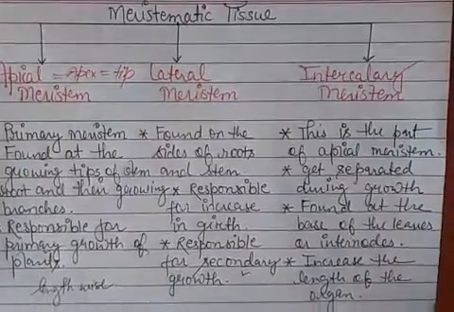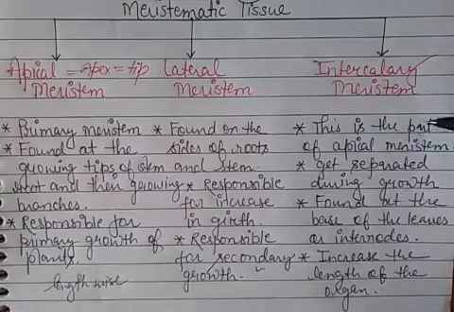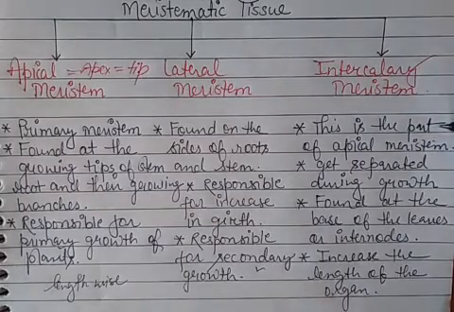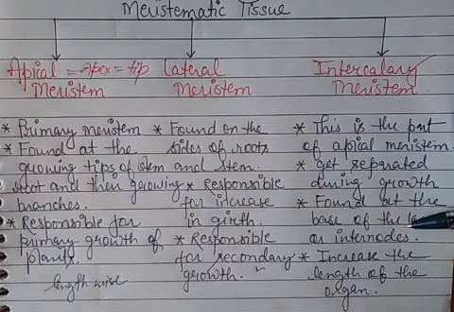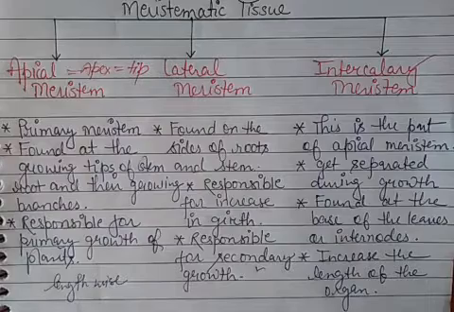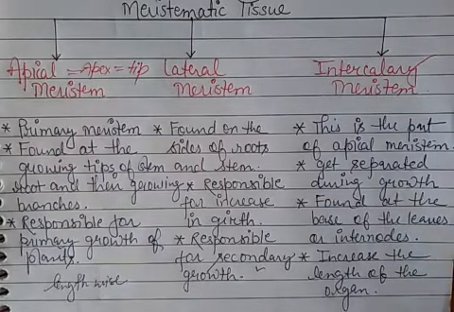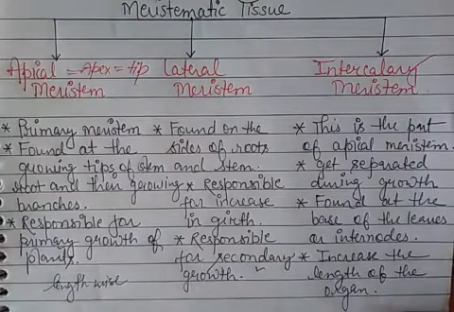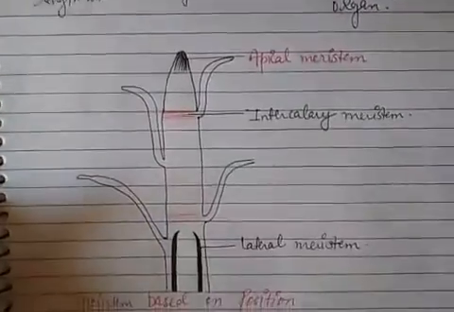Now the third meristem is intercalary meristem. This is the part of apical meristem and gets separated during the growth and is found at the base of the leaves or internodes. They are found in the internodes, and that's why they increase the length of the plant's parts. Like you can see here in this diagram,